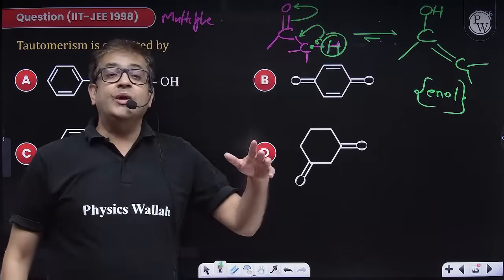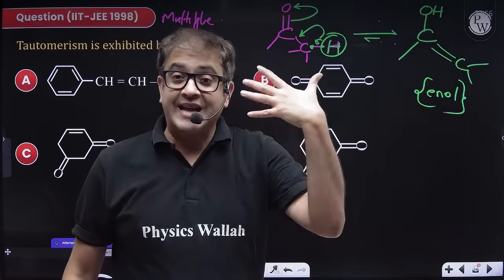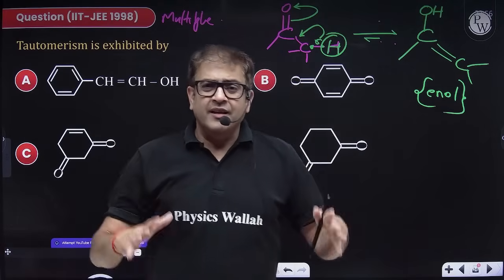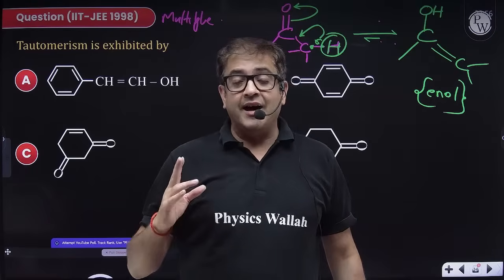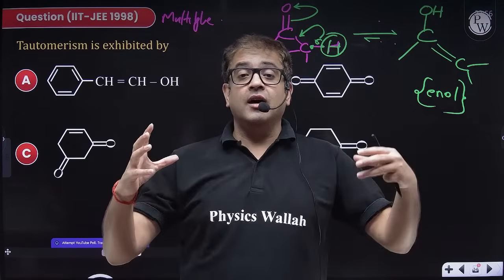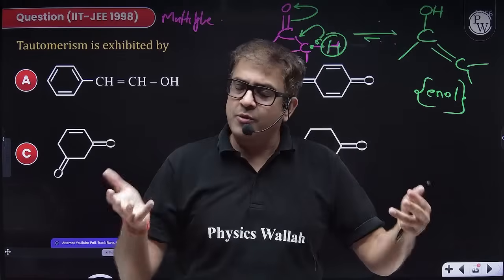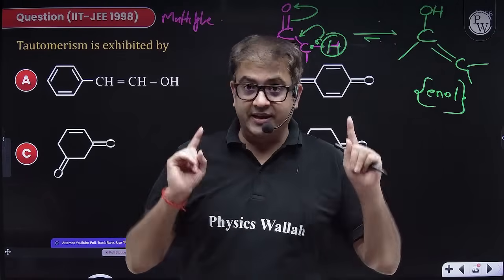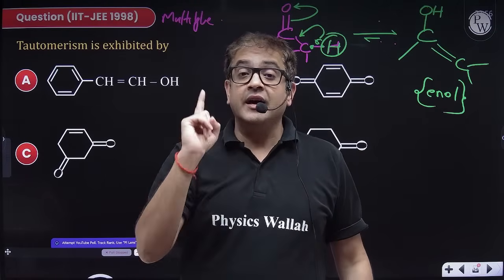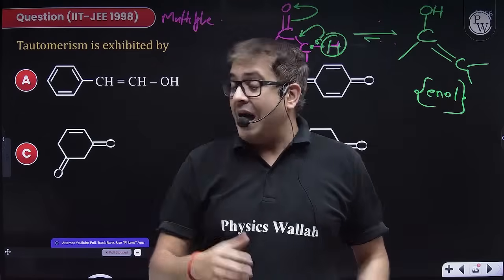But yes, you can have stabilized enol forms as well. The two basic examples are, if you have an active methylene group, not famous for the NEET examination, but yes, one thing is famous, the aromatization.